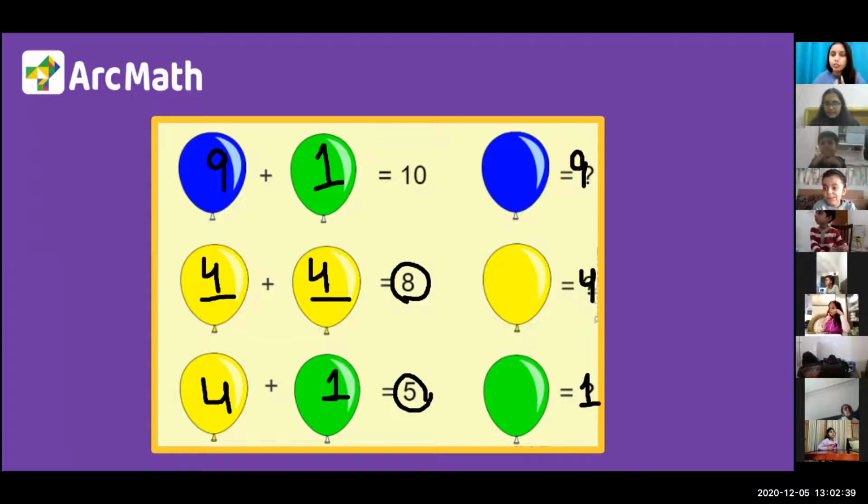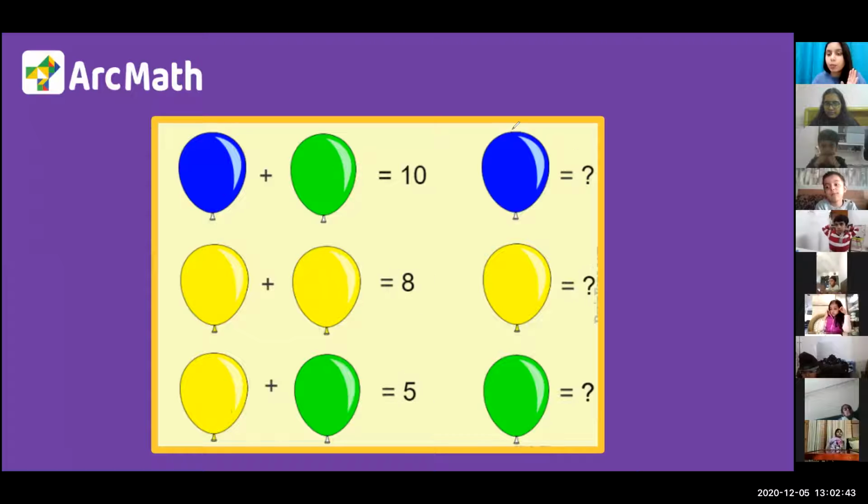Let me explain this to Rhea. So Rhea, see what were we doing here? We were finding number of balloons. ठीक है? We were finding कि total balloons कितने कितने हैं. How many blue balloons were there? How many yellow balloons were there? And how many green balloons were there? Okay? Is the question clear to you? Yes. Okay, question is okay.